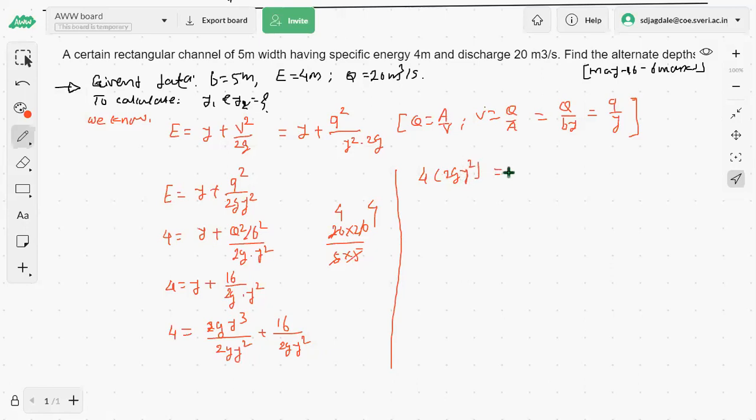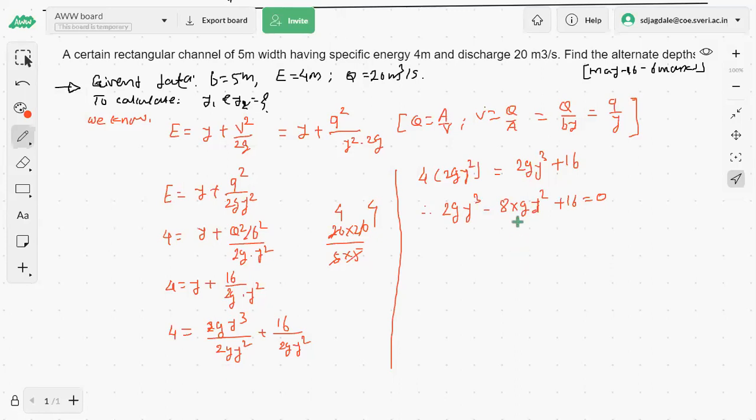is equal to, just check whatever I am doing right now, 2g y cube plus 16. Is this step correct? Yes, sir. So now take this to this side: 2g y cube minus 4 into 2, as 8, into g y square plus 16 is equal to 0.